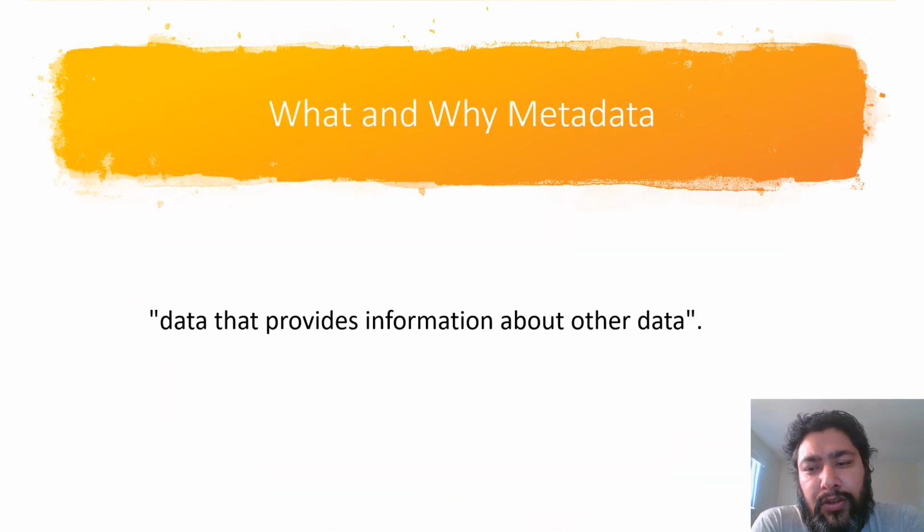So the question of $1,000,000, what is metadata? Metadata is data that provides information about other data. And why do we need information about other data and what does that mean? As we know, for bigger enterprises and for a lot of complicated things, the data is produced from different sources and that data is acted upon by different processes. These sources may have different data types. These processes might be transforming data from time to time. So we need to track where the data was produced and how it was transformed, so that later we can do any analytics on that. That's why we need data about data.